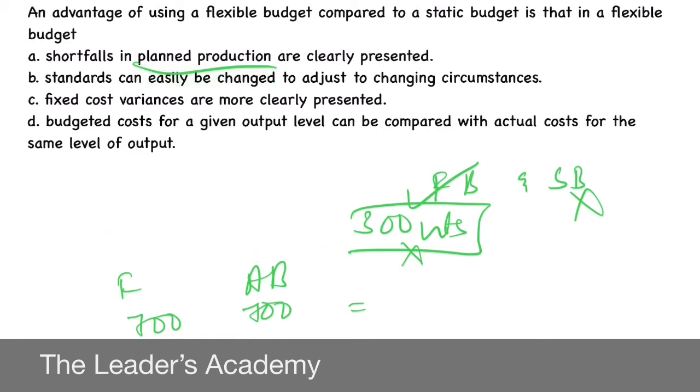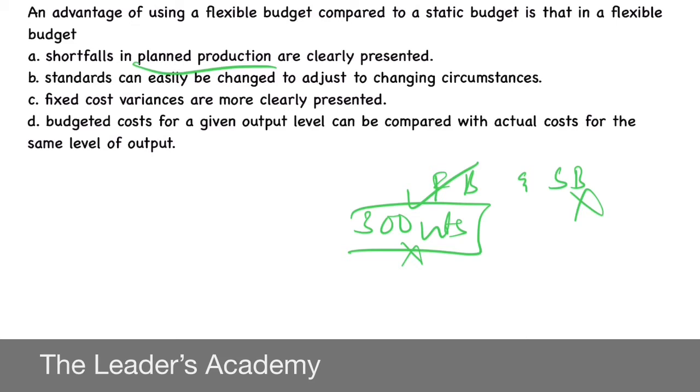Okay, and let's see the second option now. What is the second option? Standards can easily be changed to adjust to changing circumstances. No, this is wrong. Before that let me tell you the definition of flexible budget.